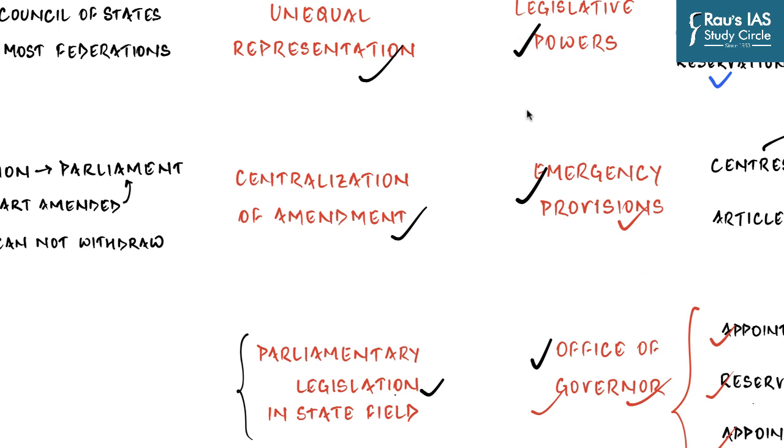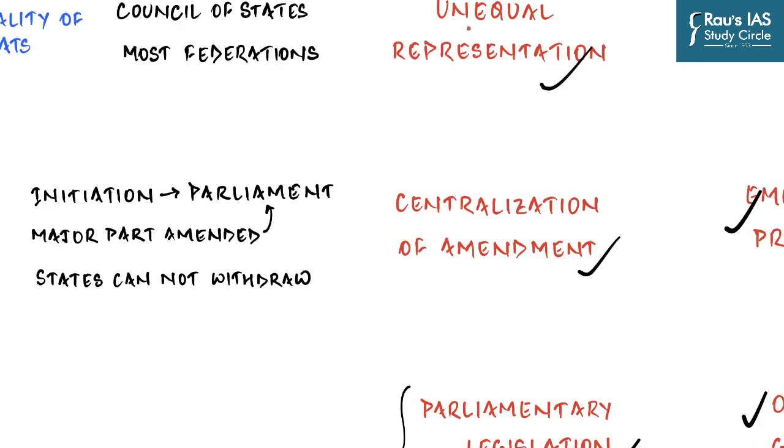After completing these three major challenges, let us now look at some minor issues, starting with unequal representation. If you look at the Constitution of Rajya Sabha, which is the Council of States, the states have varying degrees of representation depending upon their population. But since it is a Council of States, most federations have given equal representation to all the states. For example, in the USA, all the states have 2 members in the Senate, which is their Council of States.